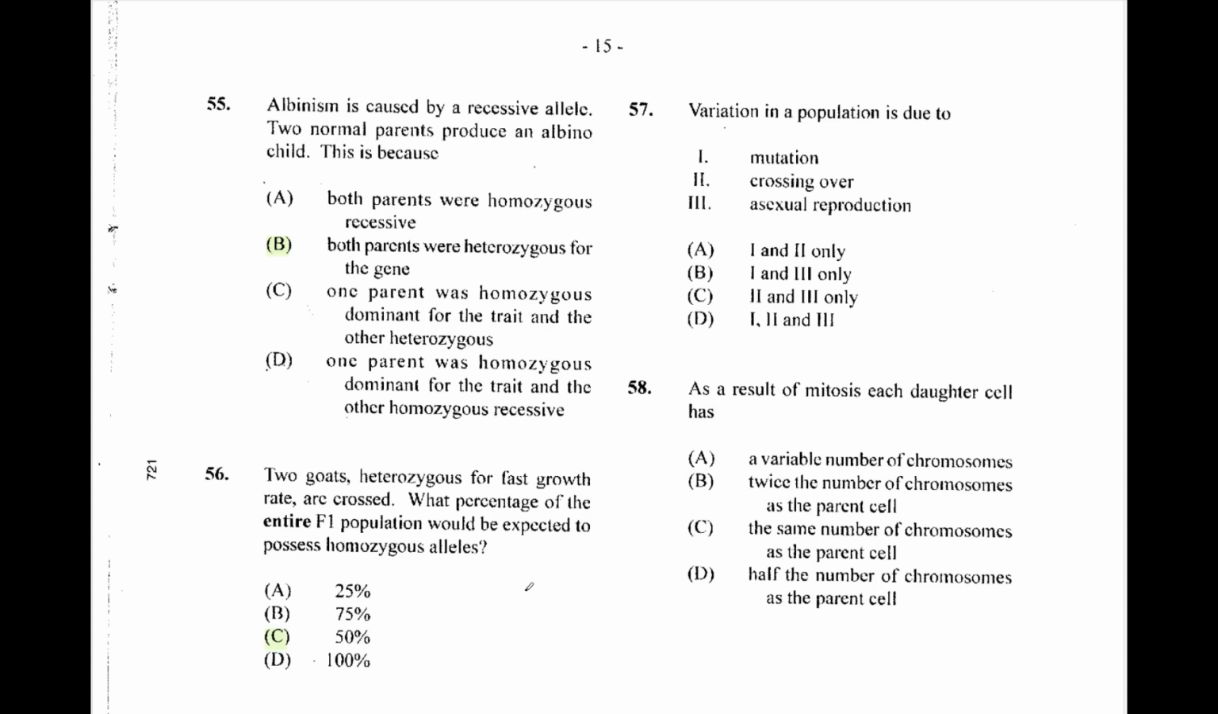Question 57. Variation in a population is due to mutation, crossing over, asexual reproduction. It's not asexual reproduction, but it is mutation and crossing over, so it's 1 and 2 only. So 57 is A. Question 58. As a result of mitosis, each daughter cell has the same number of chromosomes as the parent. 58 is C.